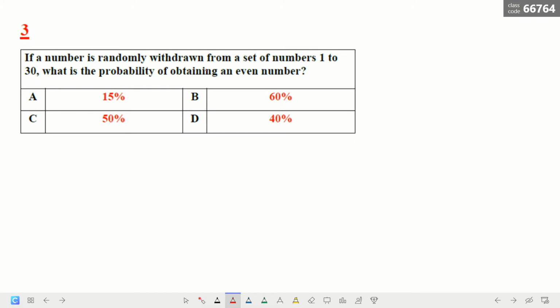Now, if a number is randomly withdrawn from a set of numbers 1 to 30, what is the probability of obtaining an even number? You know that of all numbers, half are even and half are odd. So if there are 30, that means the even is equal to 50%. So the answer is 50%. This is the probability.